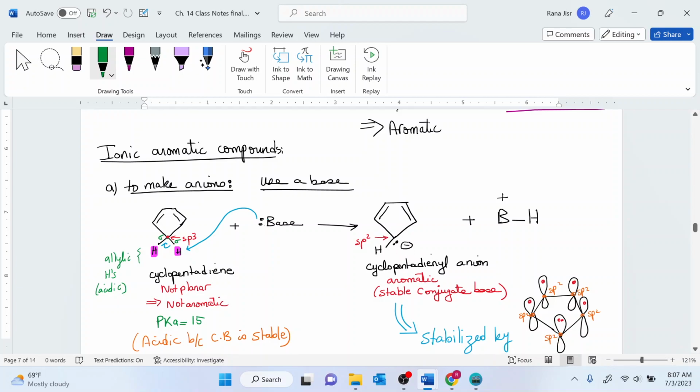You are responsible for naming those anions. These go by the same name as the original structure. To do that, name the hydrocarbon, drop the E in the hydrocarbon and add a YL, and then the identity of the ion that you are making. If it is a negative charge, it's going to be an anion. If it's a positive charge, it's going to be a cation.